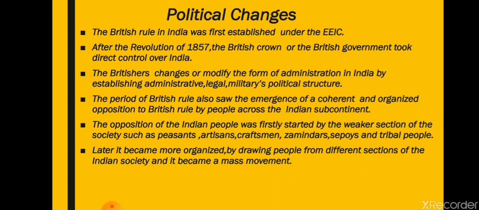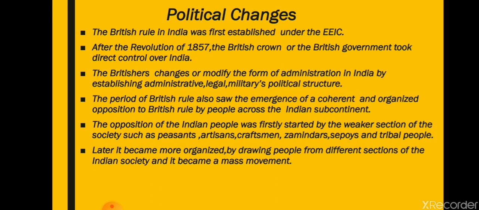After the revolt of 1857, the power shifted to the British Crown. British Crown means the Queen, the government of the British Empire, and they started directly controlling India.